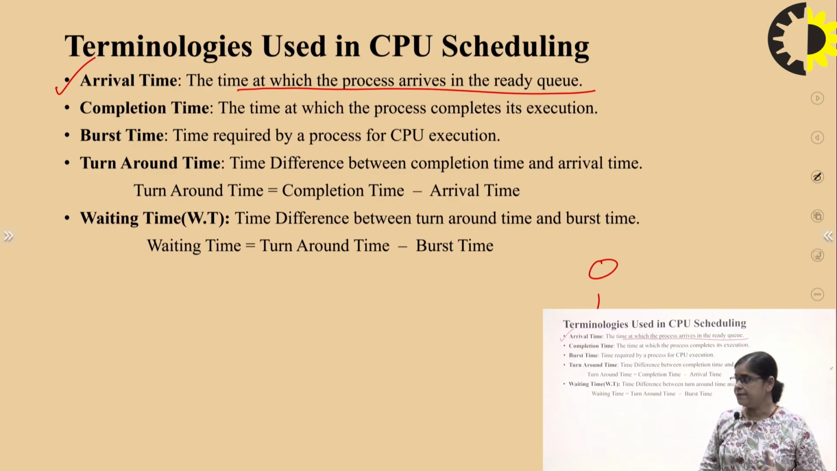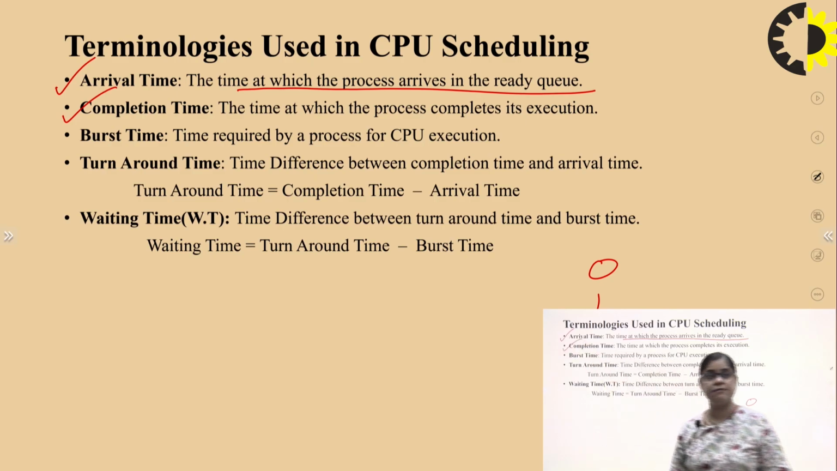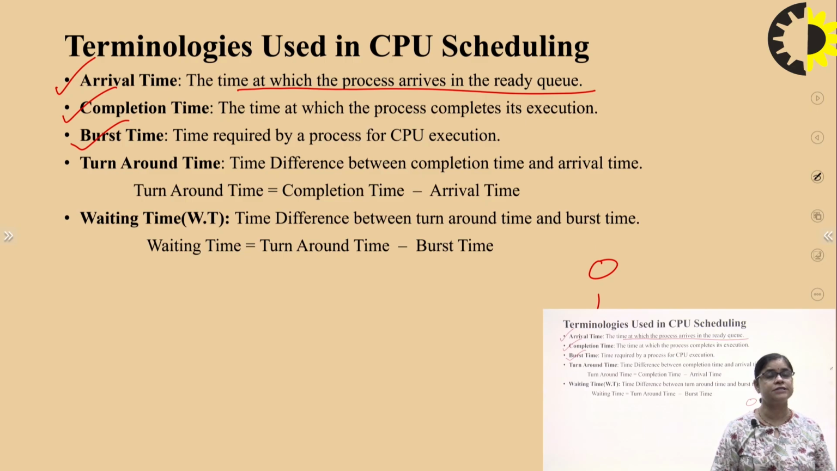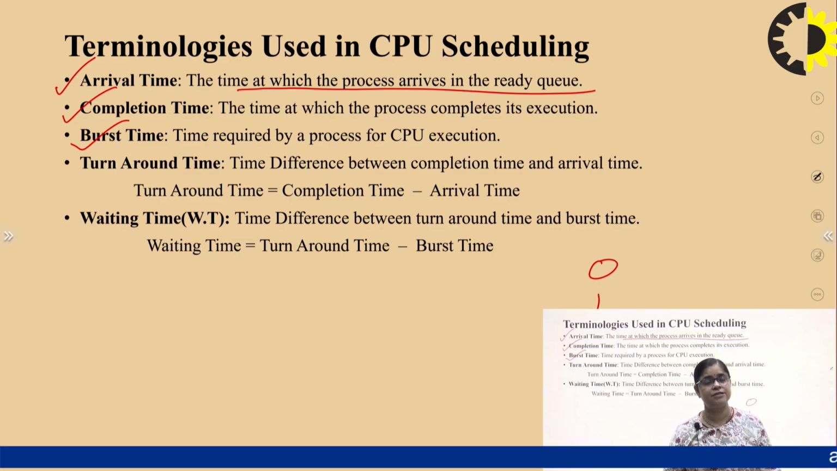Then the second point we always keep in mind is completion time: the time at which the process completes its execution, right? Now the burst time is the time required by a process for CPU execution, that is, how much time the process requires for its CPU execution. It is considered as the burst time.